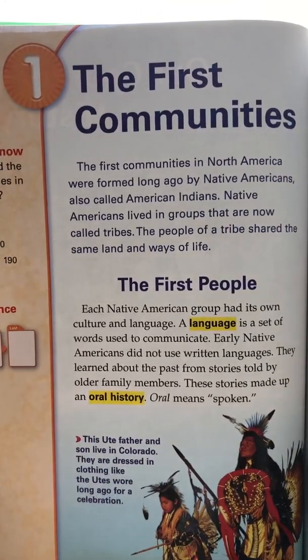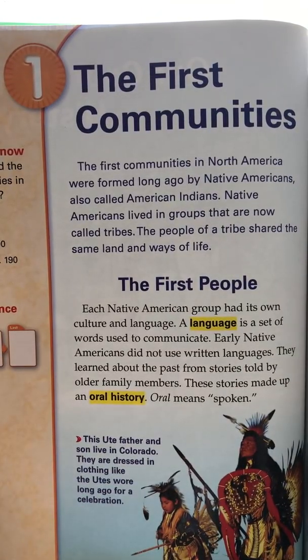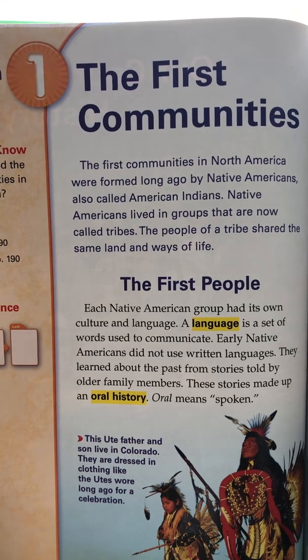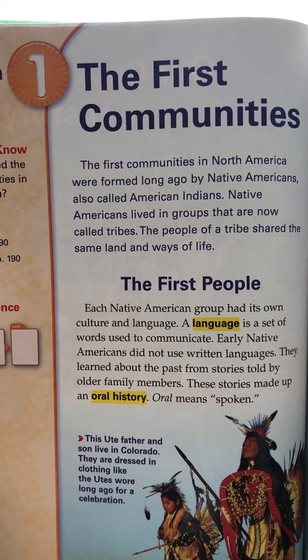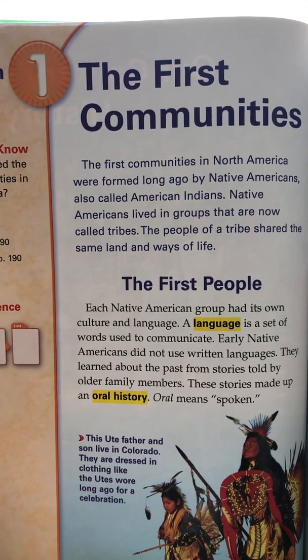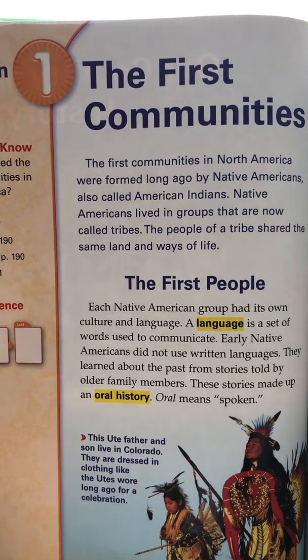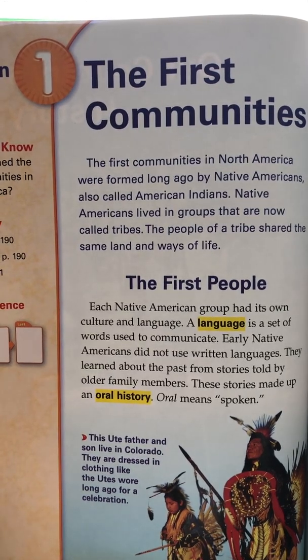Lesson 1, the first communities. The first communities in North America were formed long ago by Native Americans, also called American Indians. Native Americans lived in groups that are now called tribes. The people of a tribe shared the same land and ways of life. The first people. Each Native American group had its own culture and language.